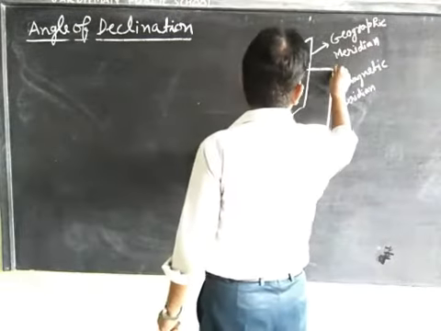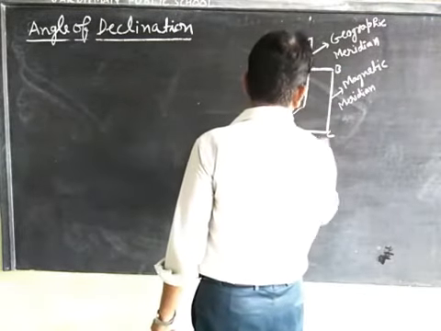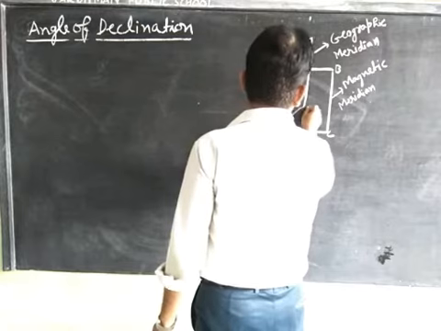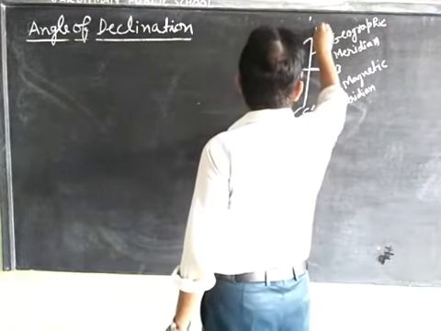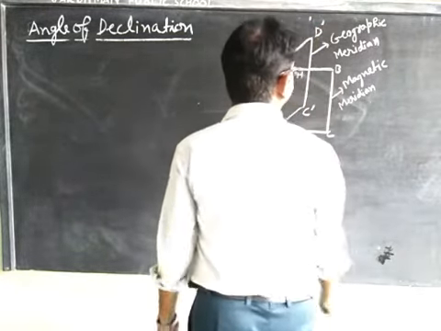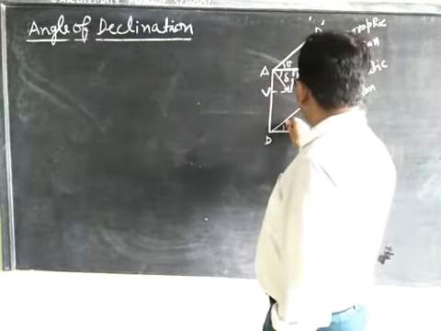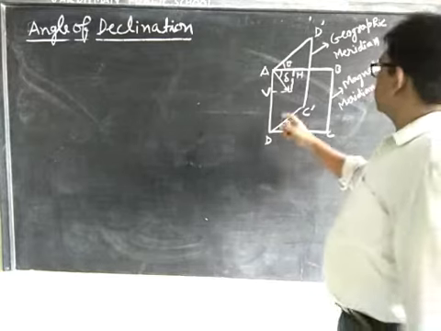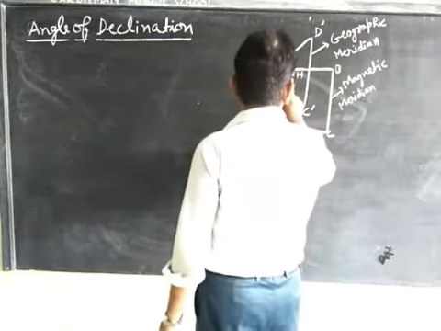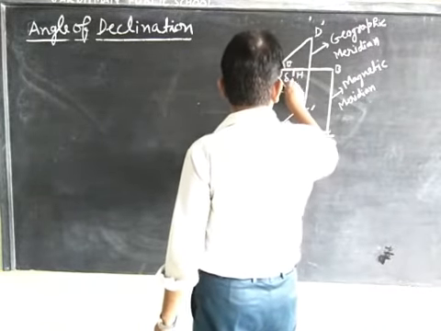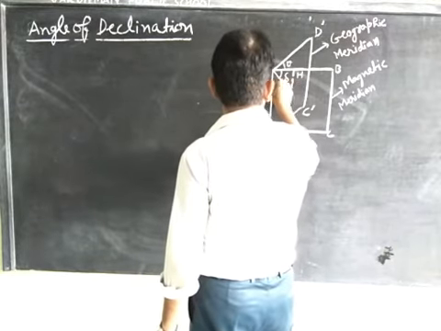These are the points A, B, C, D. This is C dash and this is D dash. This is also angle theta. This is the resultant R.